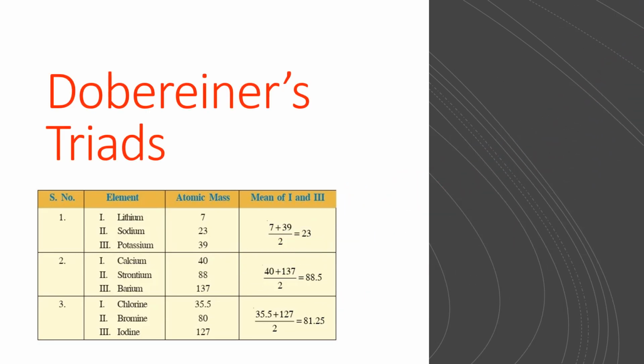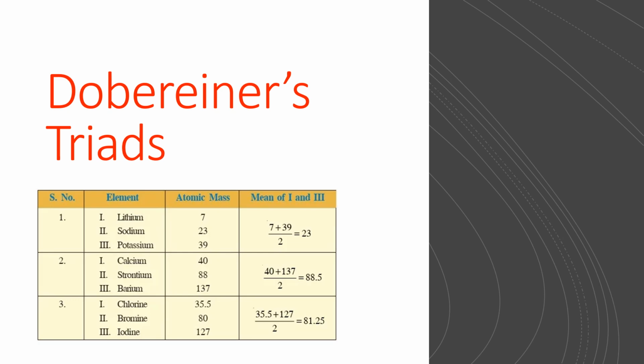Döbereiner's triads were proposed by the German chemist Johann Wolfgang Döbereiner. He attempted to classify elements with similar properties into groups of 3 elements each, called triads. The key idea behind these triads was that the atomic mass of the element in the middle of the triad would be approximately equal to the average of the atomic masses of the other 2 elements.